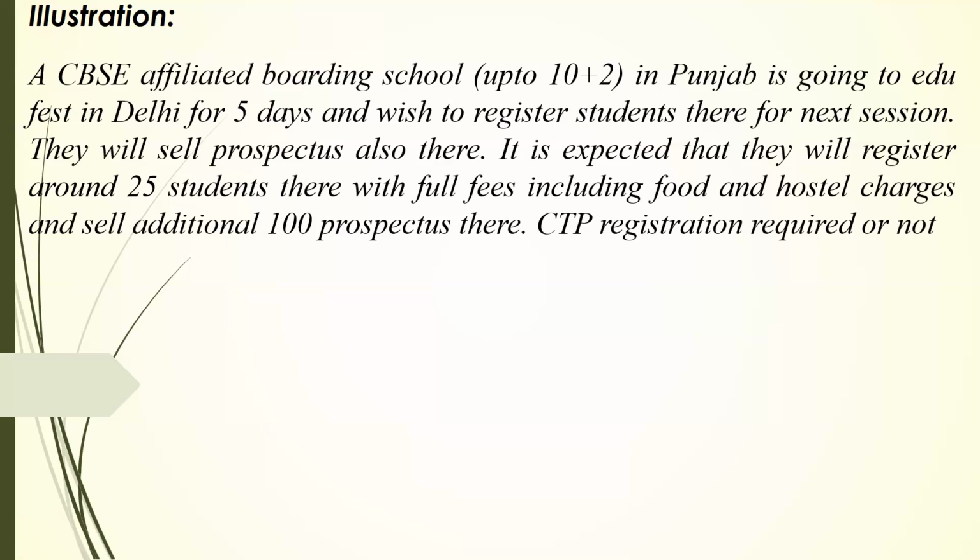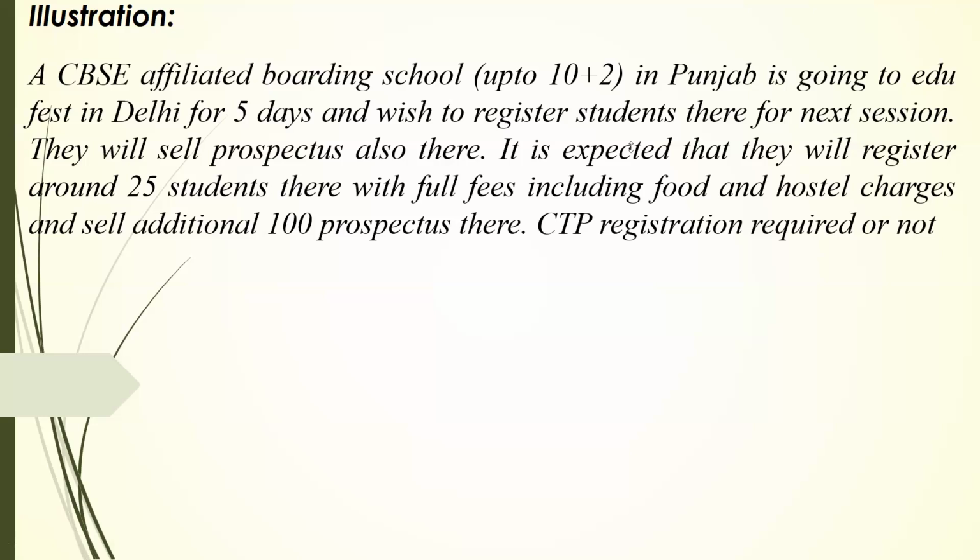Sir, we can divide this transaction in two parts. We need to see the place of supply with respect to which taxable services the school is going to provide. As far as education is concerned, all such place of supply belongs to Punjab. All such students enrolled at Delhi will be transferred to Punjab and they will provide the taxable education service in Punjab.